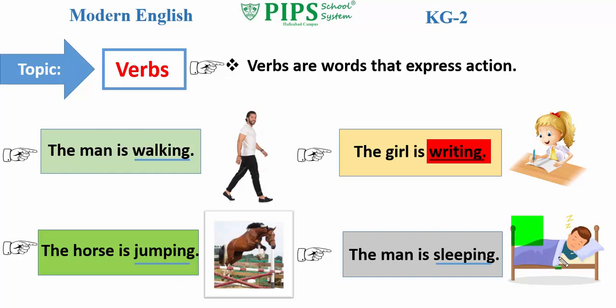Next picture, a man. Read the sentence with me. The man is sleeping. The man is sleeping. In this sentence, sleeping is an action verb.